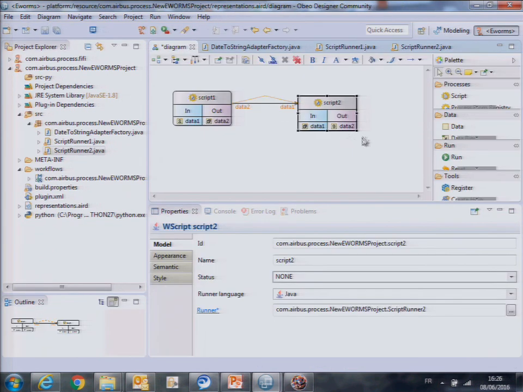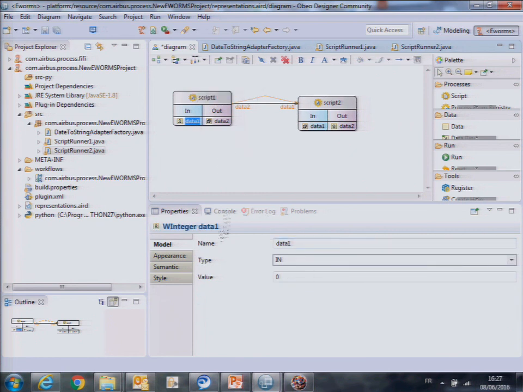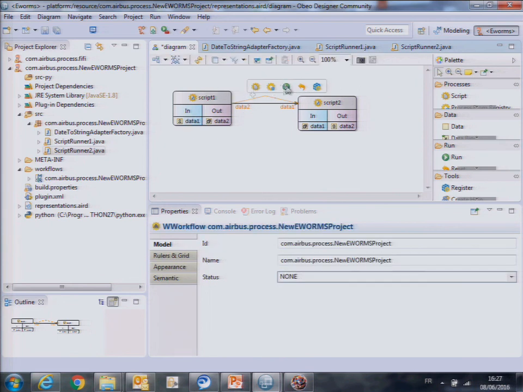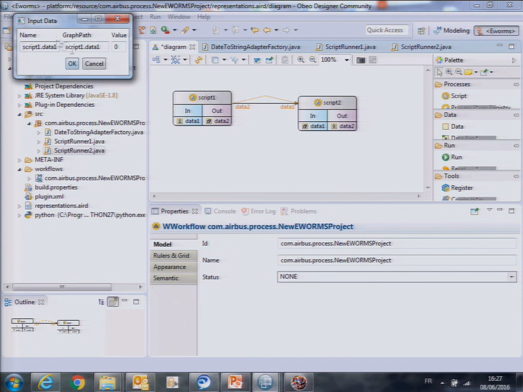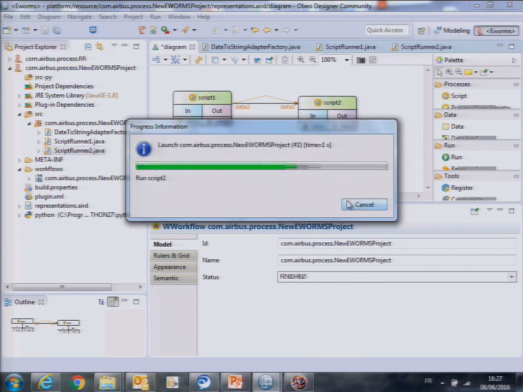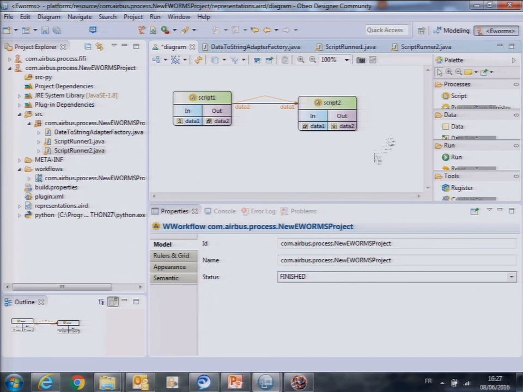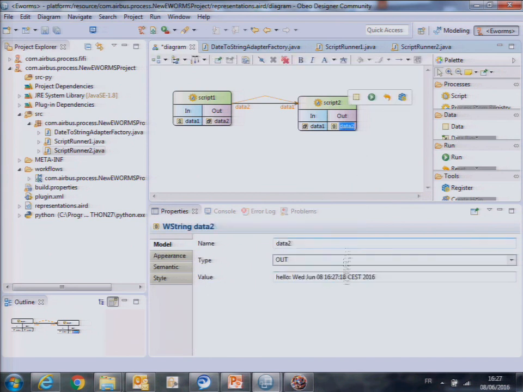Okay. So I have defined my classes, my runners, I have defined my adapter, and now normally I should be able to run it. My integer here serves nothing, I don't use it, so I will give no value. This object is evaluated by the script, so I have nothing to give to execute this workflow. If I execute it, I click in the background and I execute. It's confirming the inputs I have to give. And that's it. It becomes green when it is finished, the status is finished, and normally the value of data2 is really transformed, so it has indeed applied the adapter.